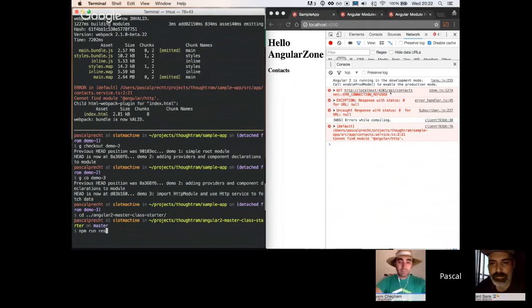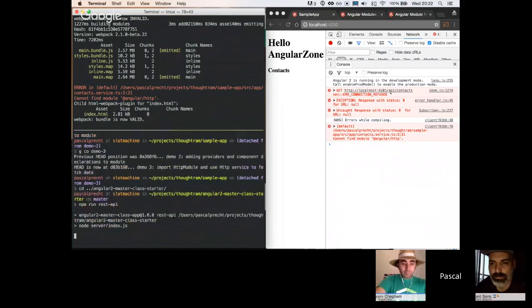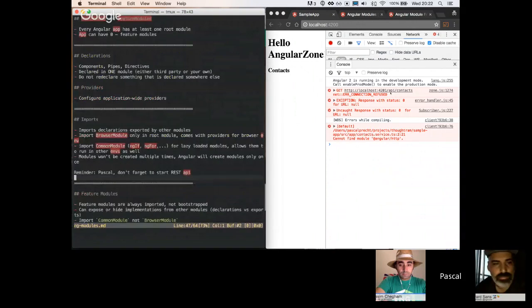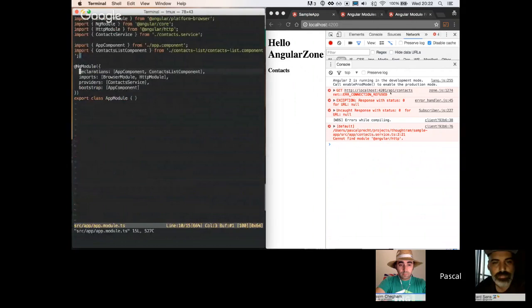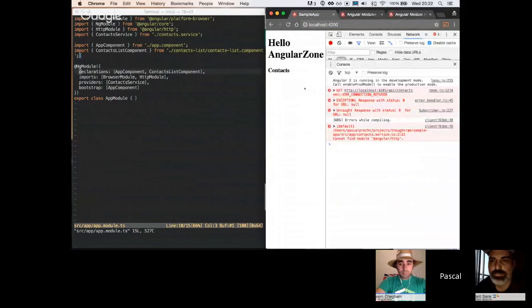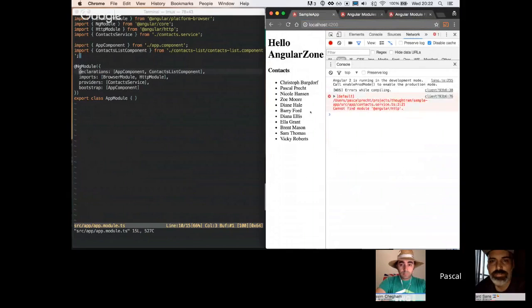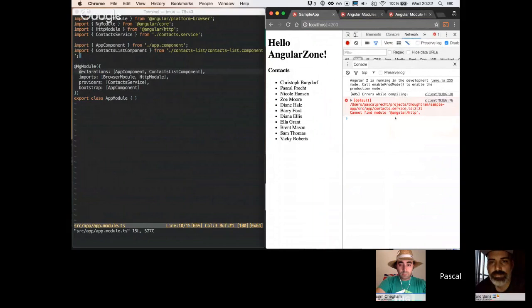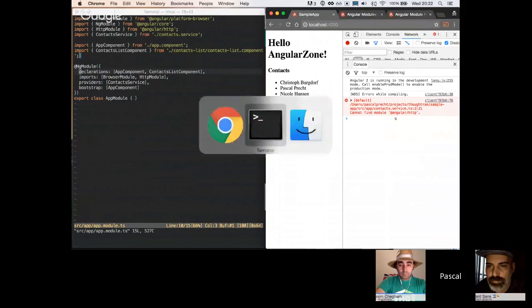npm run REST API. Okay, so this now started a simple REST API server on my machine. If I reload the browser, you'll see we'll get a different list of contacts. There's another error that we cannot find Angular HTTP.